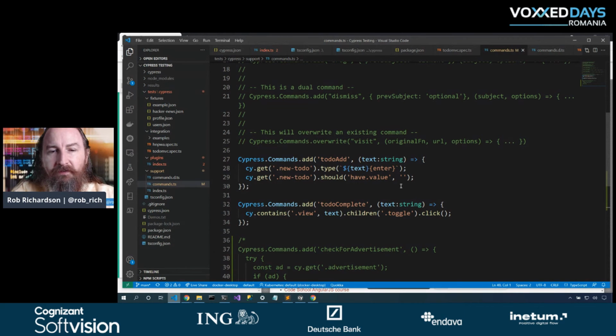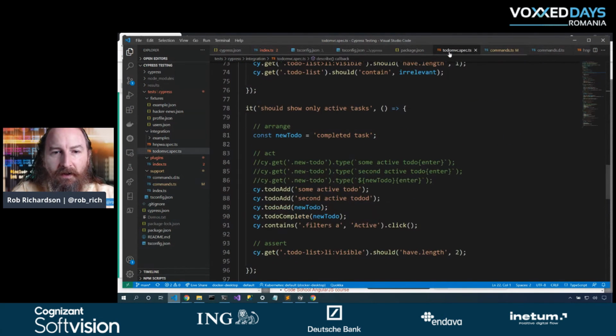So with this to-do command, I can now to-do add my irrelevant to-do, to-do add another, to-do add my new to-do, and I've got all of those in place. I'm starting to describe my functions in the way that a user might do this. And the details of those are back here in my commands. If ever you've used Selenium's page object, you'll feel right at home with commands. This makes my tests much more descriptive and terse.